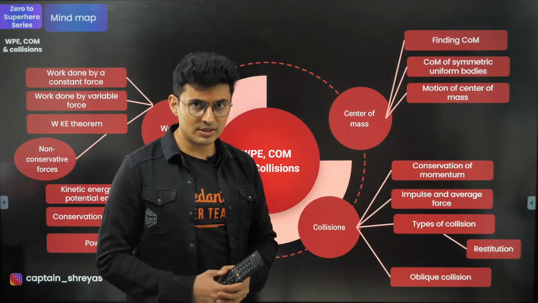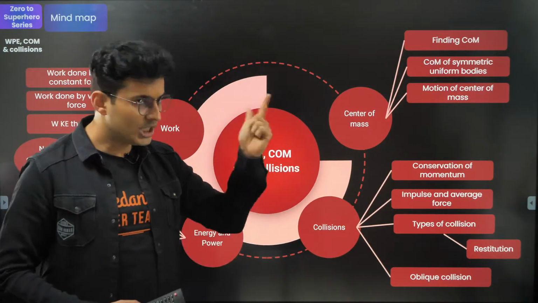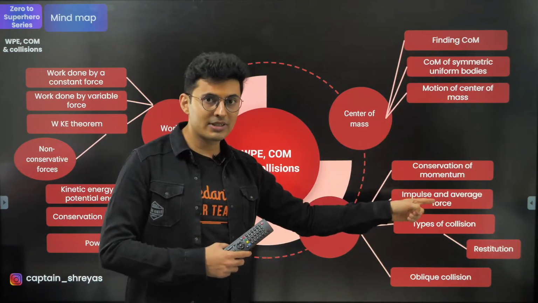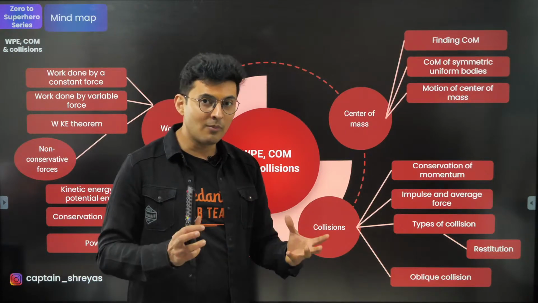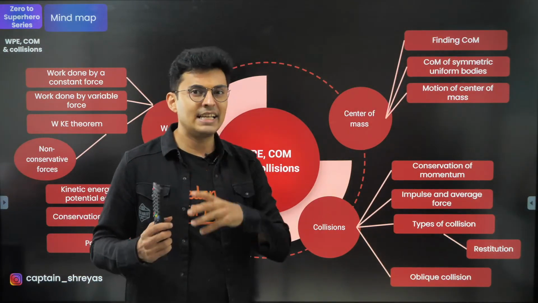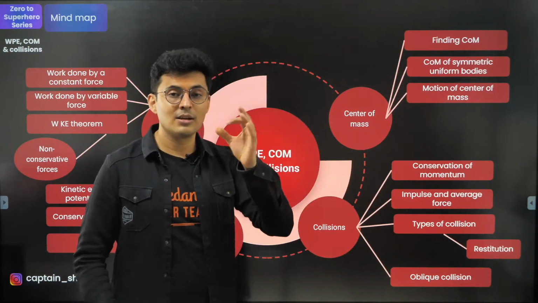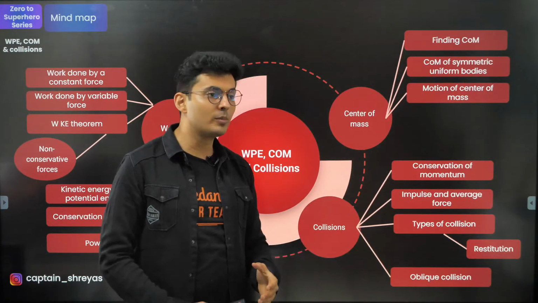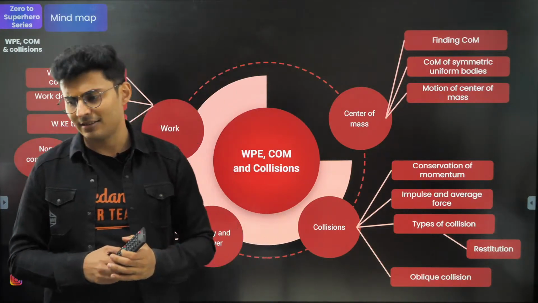Then you go to collisions, where you first talk about momentum, change in momentum, impulse, which is change in momentum, then the force calculations, average force especially. Then you go to conserving the momentum, and then you divide the types of collisions into three parts: elastic, inelastic, and perfectly inelastic. And there is a parameter which decides what kind of collision it is, which is called the restitution coefficient. And then you also move on to 2D collisions or oblique collisions, like they say.